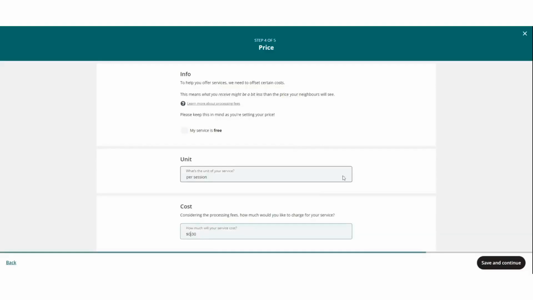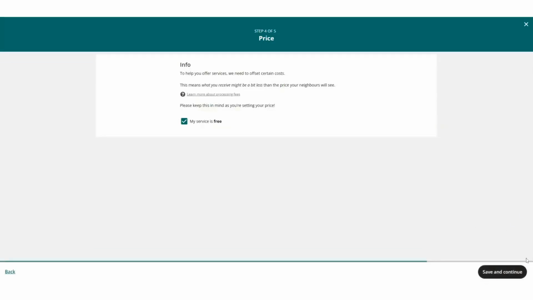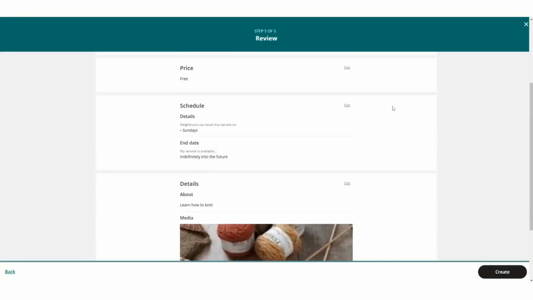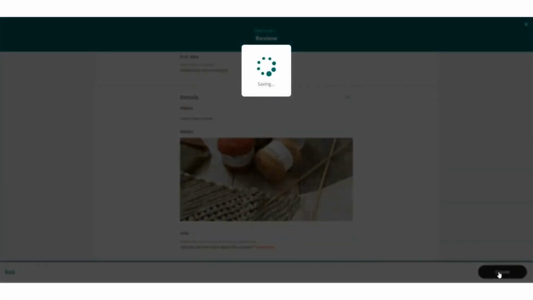If you choose to have a paid service, you would need to set up your Stripe account along with your Minivillage profile. For the sake of this demo, I'm just going to say my service is free. Save and continue. This is where I get to review my service and ensure that all of the details are correct and as I like it. Then I can just click Create.